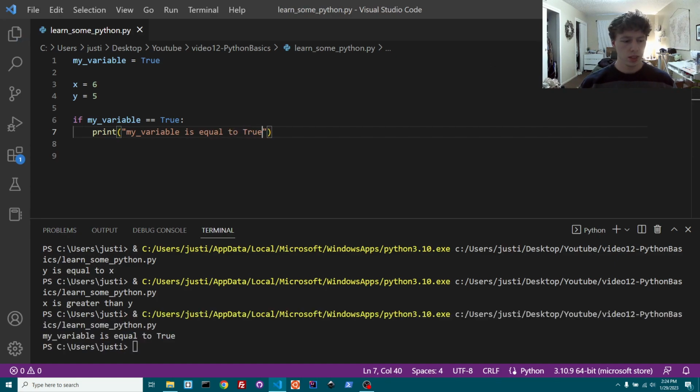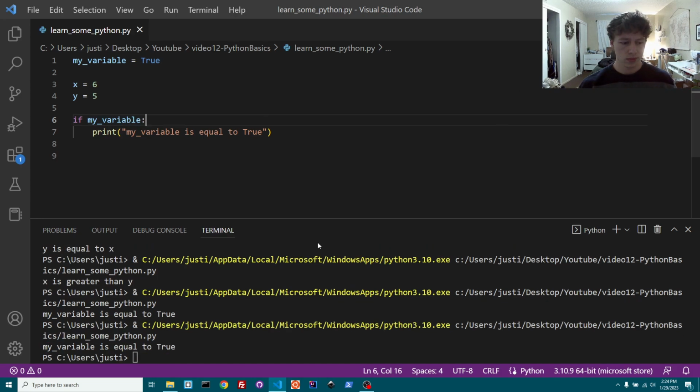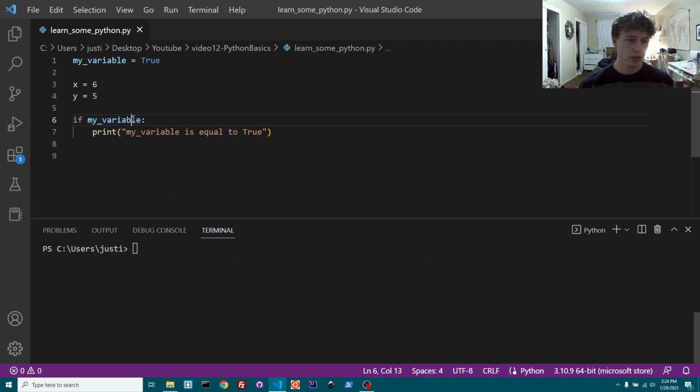And what's cool about this, in pretty much every programming language, is you don't actually have to add this equals equals true. You can just say if my variable, and it'll automatically recognize the value of my variable because my variable is equal to true. So it takes that value and puts it right here. So it just says if true, then my variable is equal to true. It would be the same thing as saying if true.